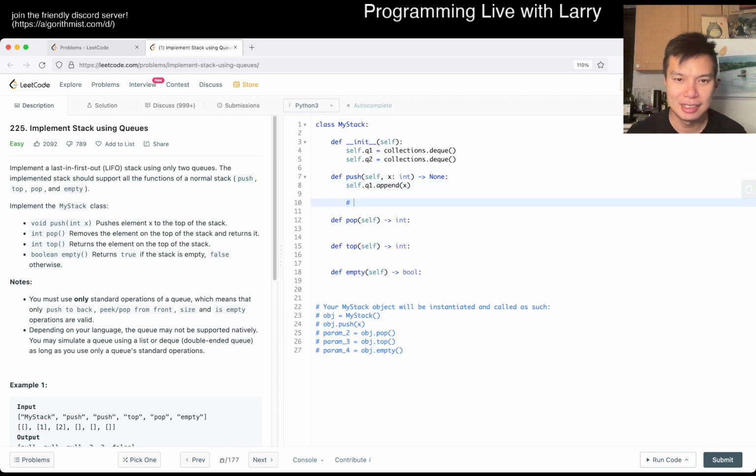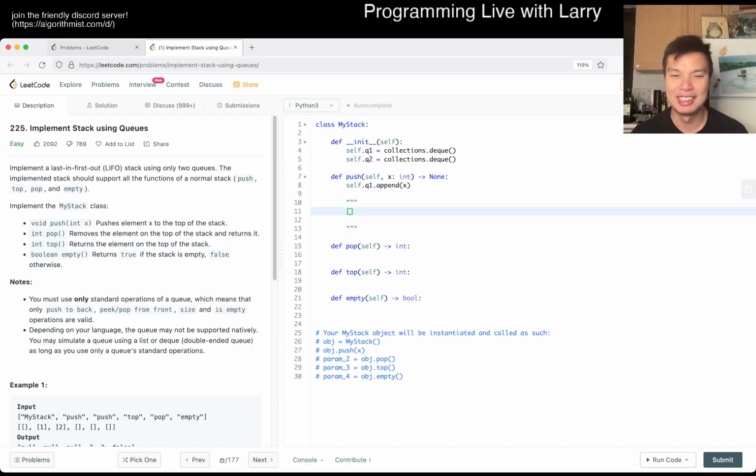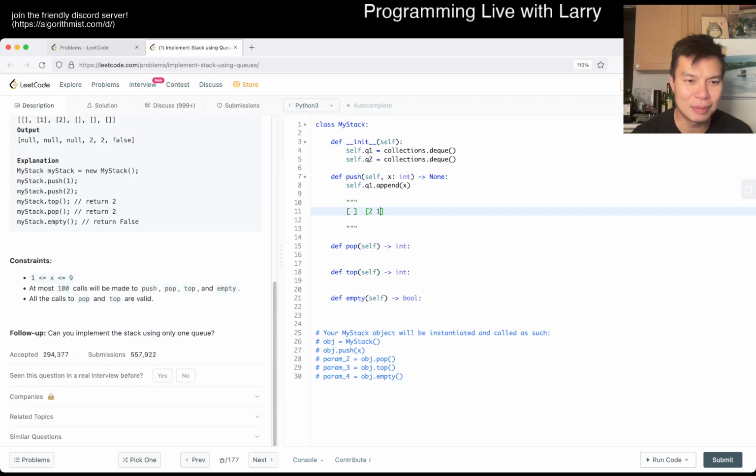Okay, so let's actually visualize this a little bit. I know the other solution, but let's say we have two queues. How do we put them in a good way? Let's say we add the number 1, and then now we add the number 2, right? How do we use the second queue, or do we use the second queue? Let's say we have a number, then we use the first queue, and then we use the second queue. In this case, it's going to be O of n. Huh, well, one queue.